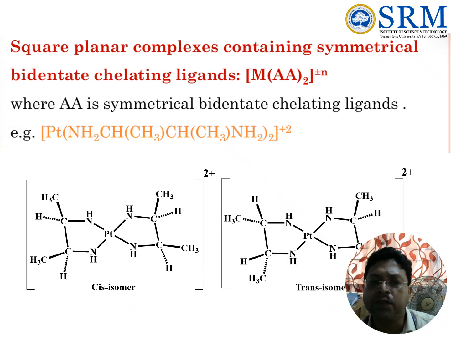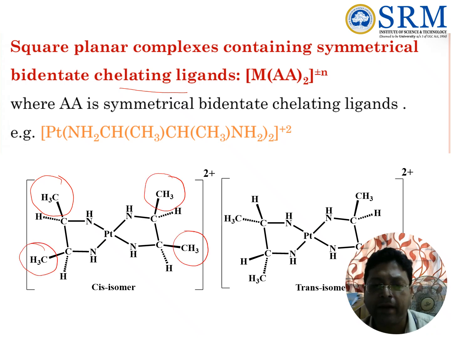In the case of square planar complexes containing a symmetrical bidentate chelating ligand, MAA2, we see here across the central platinum ion a neutral ligand. If we see the stereochemistry, all these methyl groups are above the plane, considering the square planar complex as a plane. That is why we call it cis.